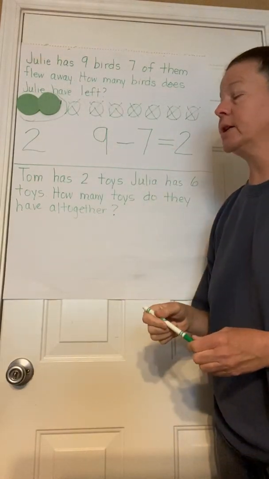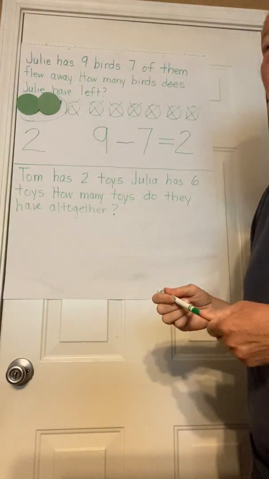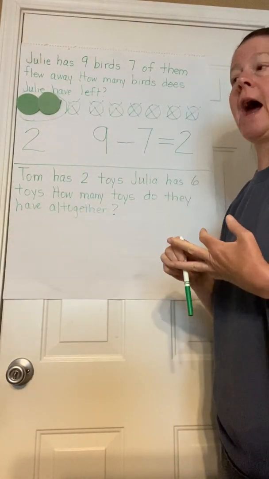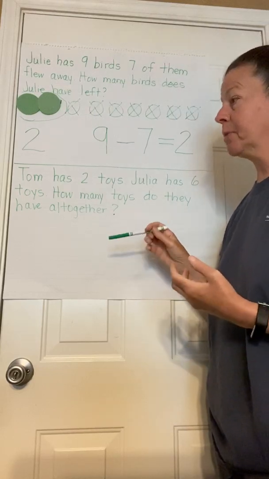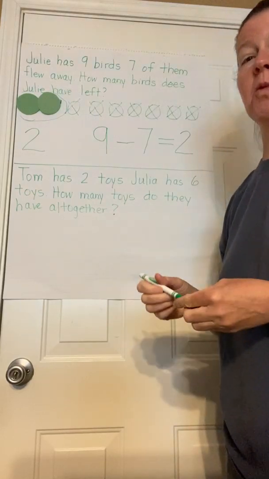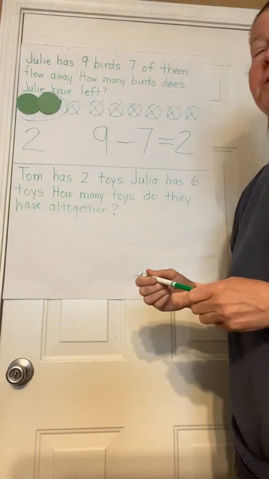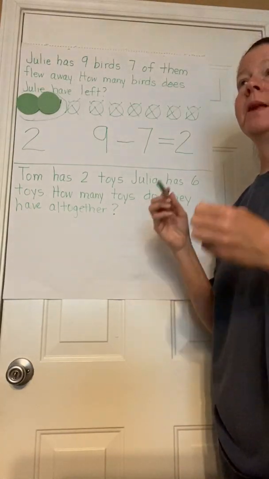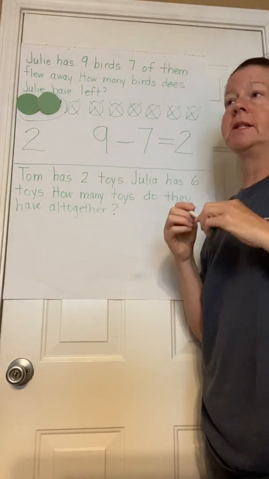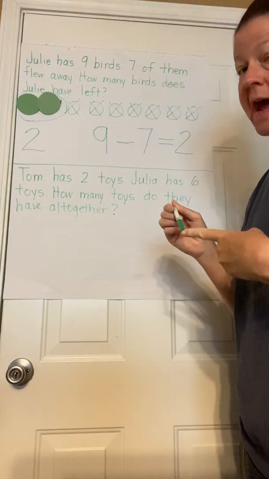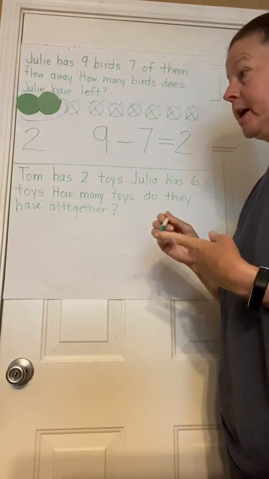So now we're going to do the second problem, and we need to listen for keywords to see if we need to add or subtract. I will read the problem to you, or you can read it along with me if you can see it. If not, just listen and think about whether you're going to add or subtract. There's some keywords that will tell you if you're going to add or subtract. All right, here we go.